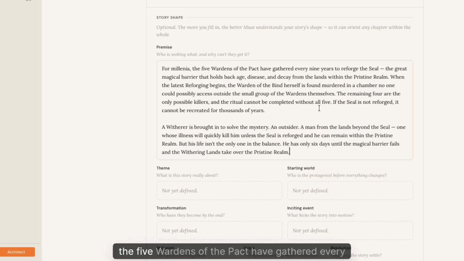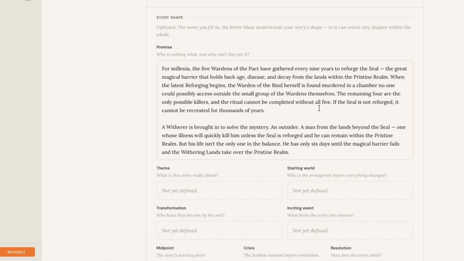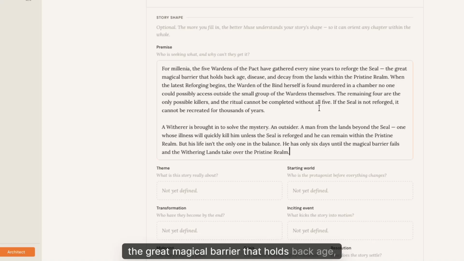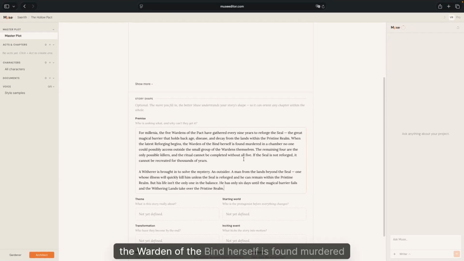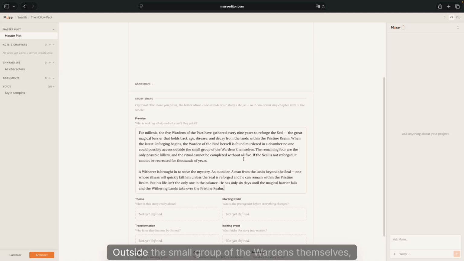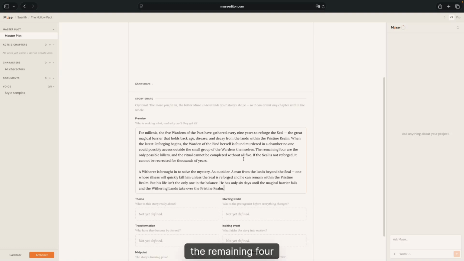For millennia, the 5 wardens of the Pact have gathered every 9 years to reforge the seal, the great magical barrier that holds back age, disease, and decay from the lands within the pristine realm. When the latest reforging begins, the Warden of the Bind herself is found murdered in a chamber no one could possibly access outside the small group of the Wardens themselves. The remaining 4 are the only possible killers, and their ritual cannot be completed without all 5. If the seal is not reforged, it cannot be recreated for thousands of years.